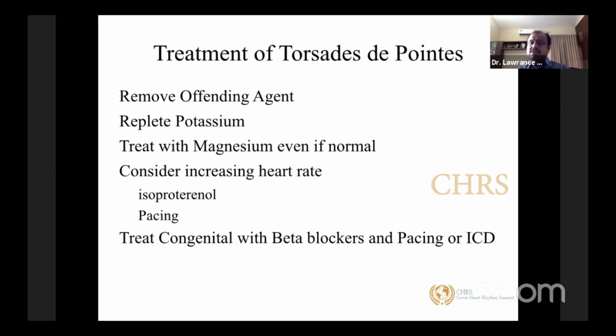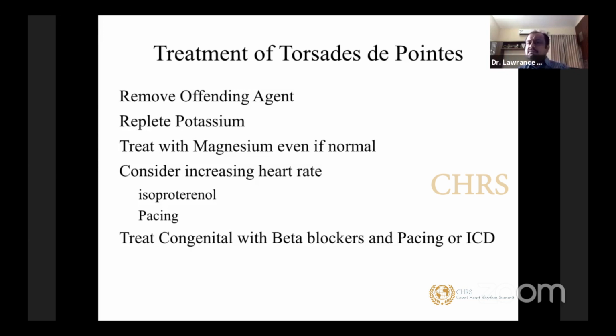This is one of the very few situations where we use isoprenaline as a drug. We know it very well from our experience of treating ischemic heart disease patients. A lot of you, at least our earlier generation of cardiologists and physicians, will be well aware of this drug, particularly given in myocardial infarction patients. They are very pro-arrhythmic. I always say this is one of the very few situations where isoprenaline is used as an antiarrhythmic agent. You give an isoprenaline infusion, keep a heart rate of more than 100, 110, so that the QT interval remains stable and the patient can be treated.